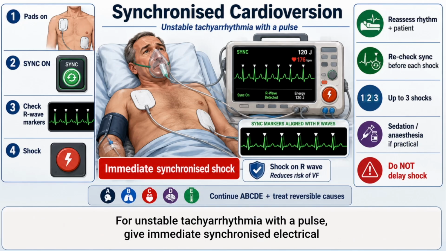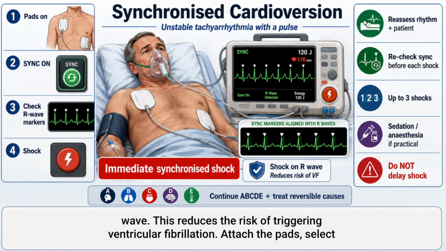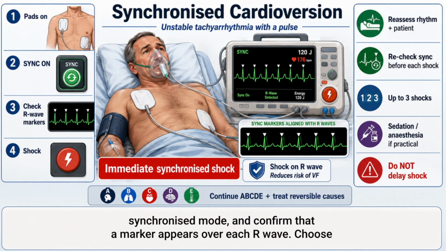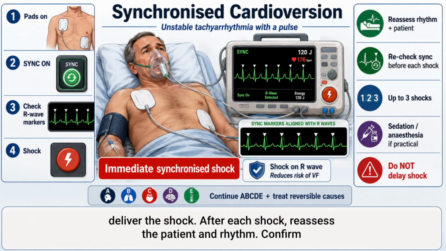For unstable tachyarrhythmia with a pulse, give immediate synchronized electrical cardioversion. Synchronization allows the defibrillator to deliver the shock with the R wave. This reduces the risk of triggering ventricular fibrillation. Attach the pads, select synchronized mode, and confirm that a marker appears over each R wave. Choose the correct energy for the rhythm in your local protocol, make sure everyone is clear, and deliver the shock.